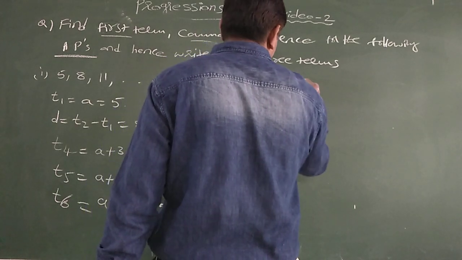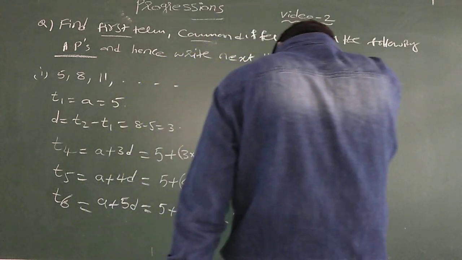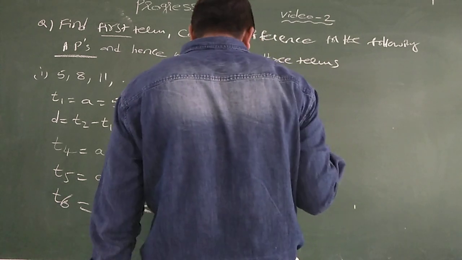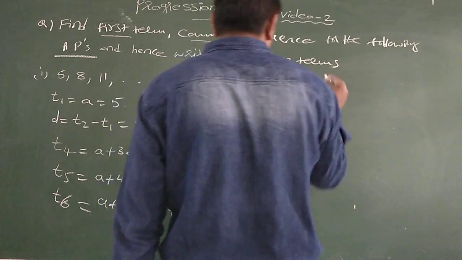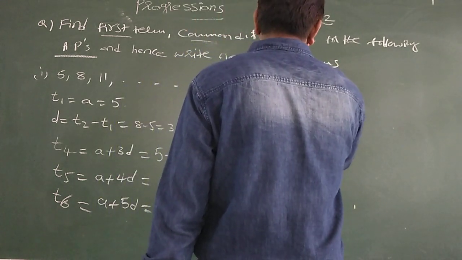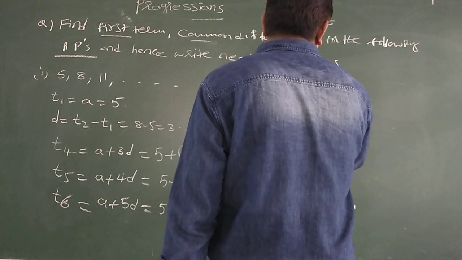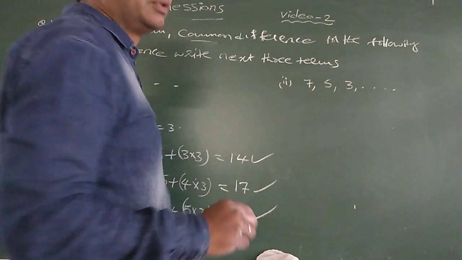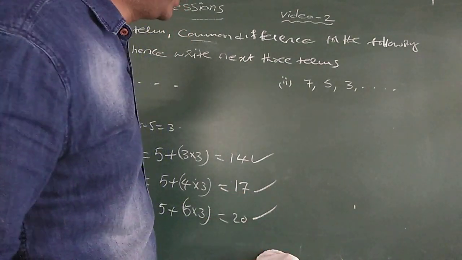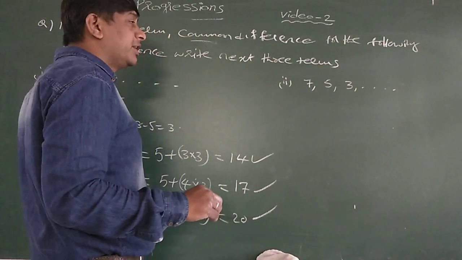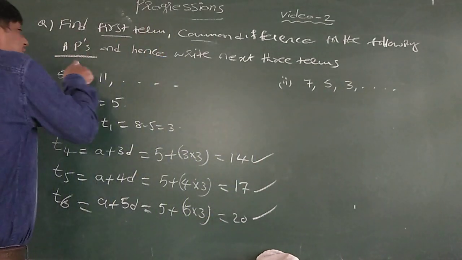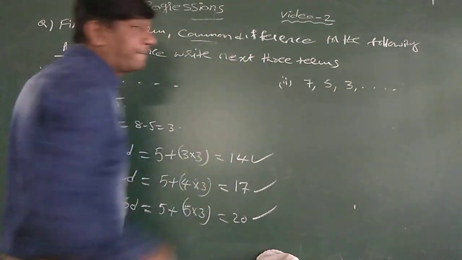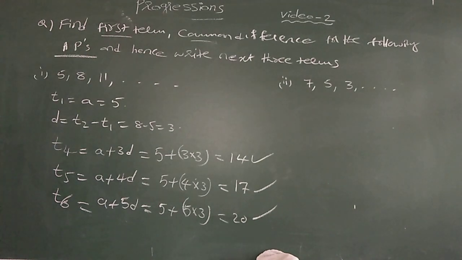Another example. 7, 5, 3, and so on. As per the question, this sequence is already in AP.